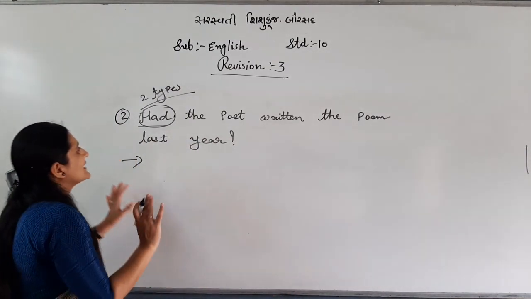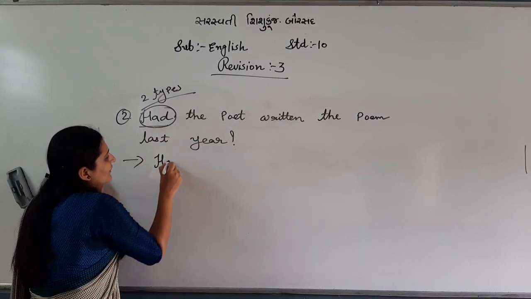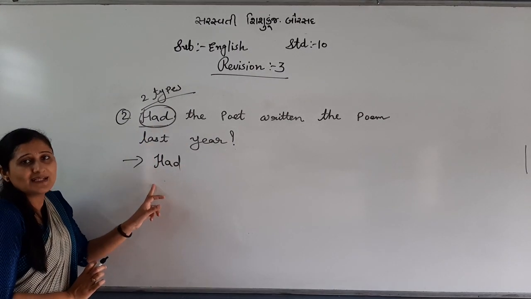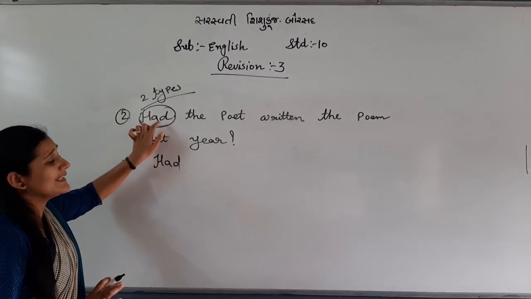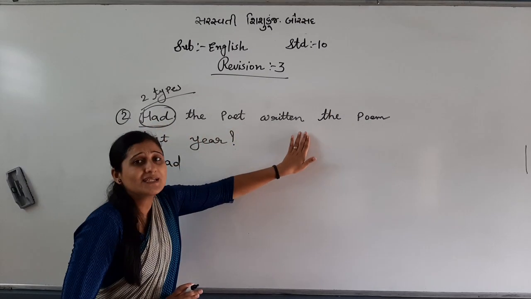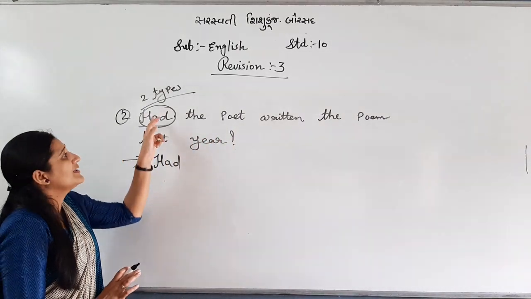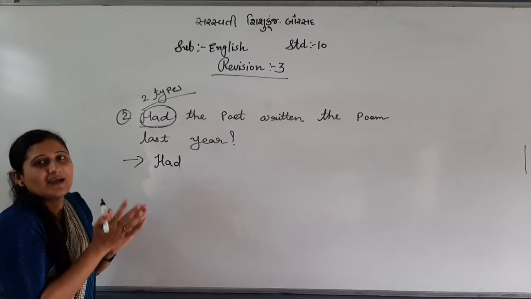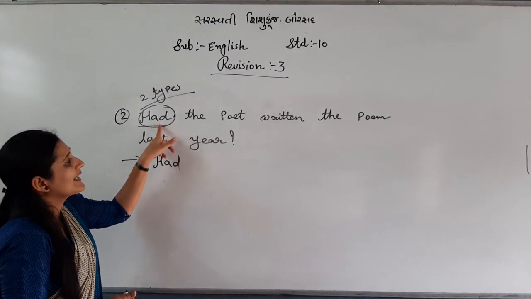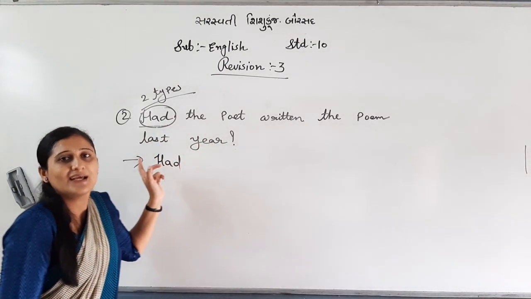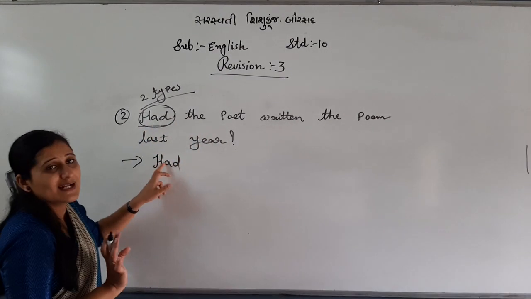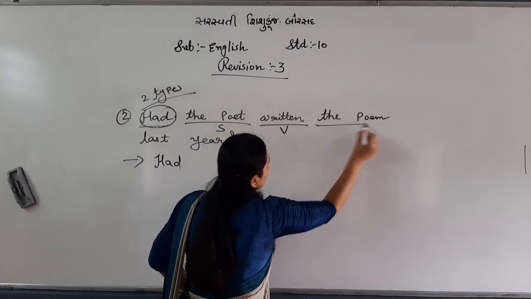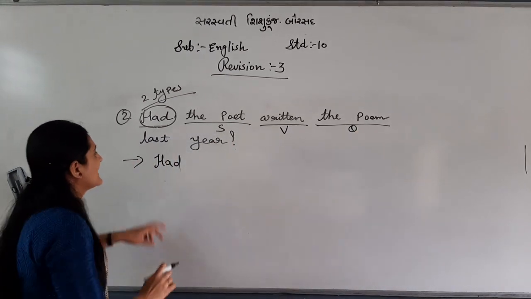Okay, put by. Let's see. Here what to do? First put the auxiliary only. Here had is given, so we write had. Just imagine, if is was given but the object is plural, then we will write are. If was was given and the object is plural, we will write were. But had is common. For have, has, we should think: if has is given and the object is plural, we should write have, right? Okay, so had. Then check where the subject is. The poem is the object, written is the verb.